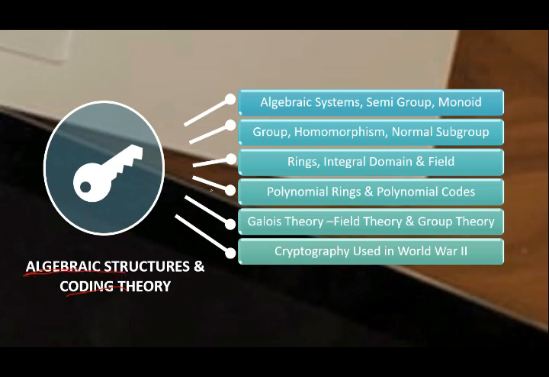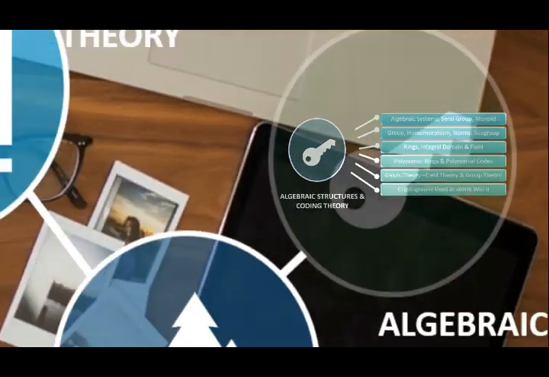So in algebraic structures we have different types of algebraic systems. These are rings, polynomials, semigroup, monoid, integral domain and field. So this consists of algebraic systems. Then the application of algebraic systems in coding theory, that is polynomial ring and polynomial codes. Then another application is Galois theory. The theory we use for that is field theory and group theory, and the case study based on coding theory and algebraic systems is cryptography used in World War II. This is about discrete mathematics.